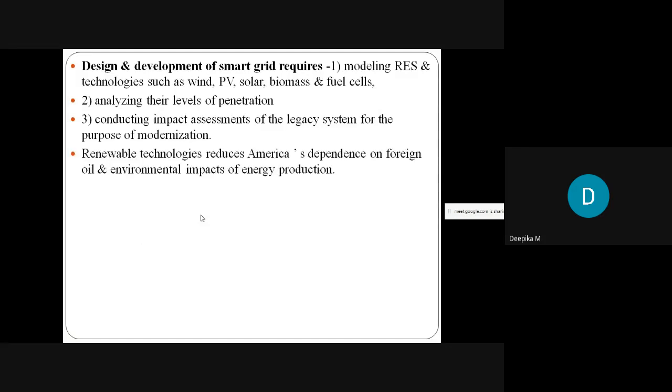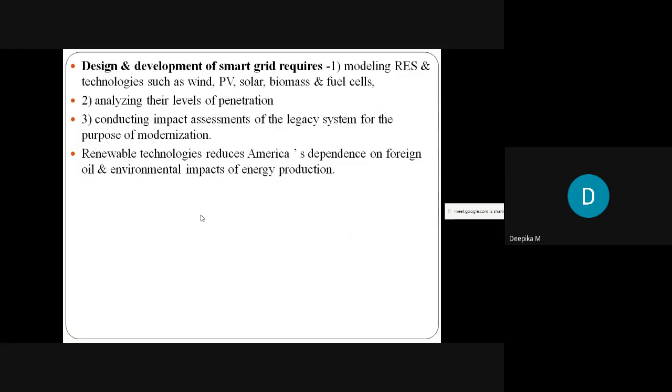Next is conducting impact assessments of the legacy system for the purpose of modernization. We have an outdated or existing system, so we assess what advantages and disadvantages it has, and if we implement the smart grid, how we overcome those disadvantages.